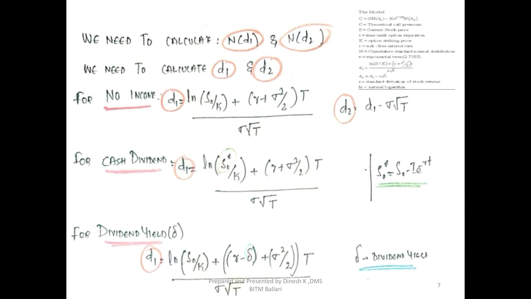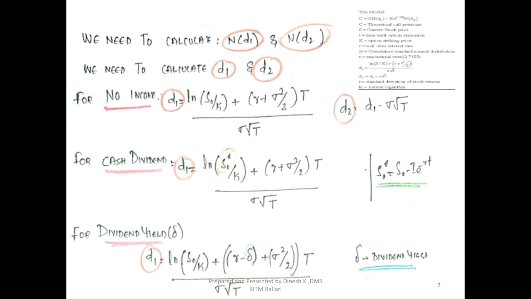To calculate N(d1) and N(d2), we first need to calculate d1 and d2, because N(d1) and N(d2) are normal distribution table values. To know that table value, first we need to know what d1 and d2 are. To calculate d1 for case 1, where there is no income, d1 is equal to ln, the logarithmic value, of the bracket S naught, the spot price, divided by the exercise price. Simplify this first: take the spot price and the strike price. What is the value you get? Take the ln value. Either you can take the calculator value or you can take the table value.